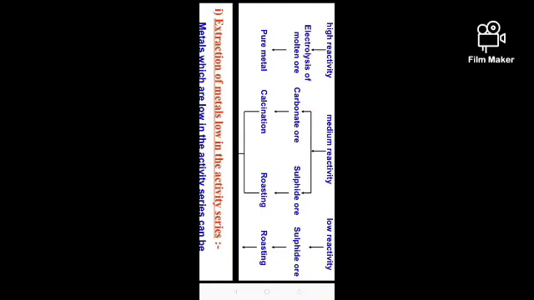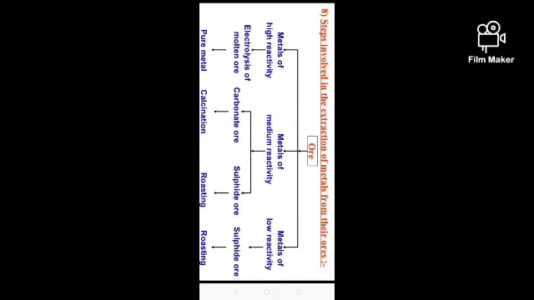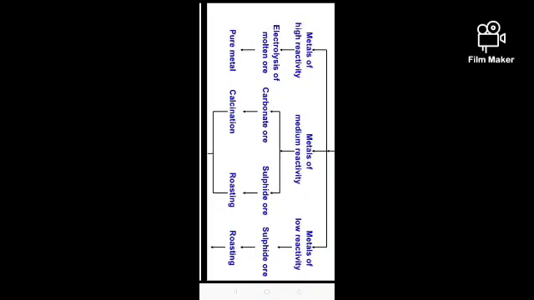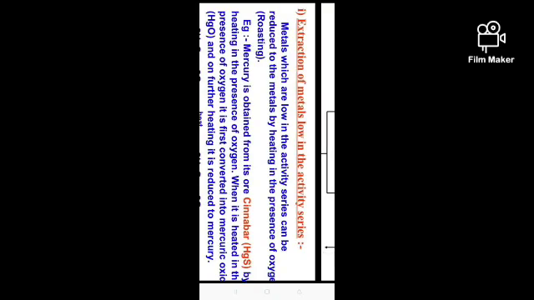Sulfide ores undergo the roasting process and we get the pure metal. And the metals having low reactivity are considered as sulfide ore, and we do the roasting process with them also. So this is the total brief discussion.